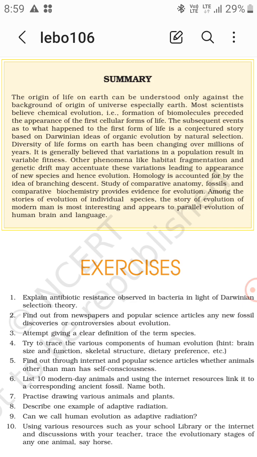So homology is accounted for by the idea of branching descent, right? The common ancestors. The study of comparative anatomy, fossils, and comparative biochemistry provides evidence for evolution. So study of comparative anatomy, then fossils. The study of fossils is paleontology, and the comparative biochemistry provides evidence for evolution.